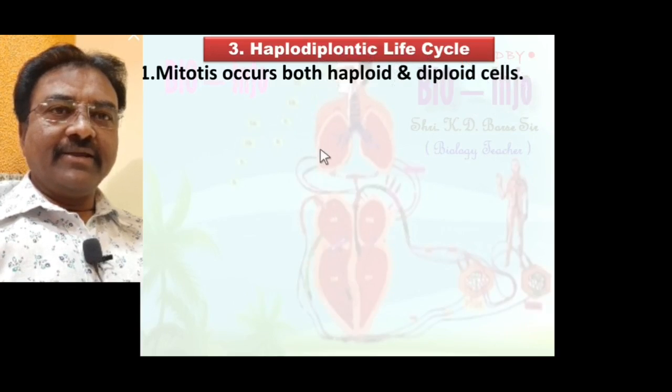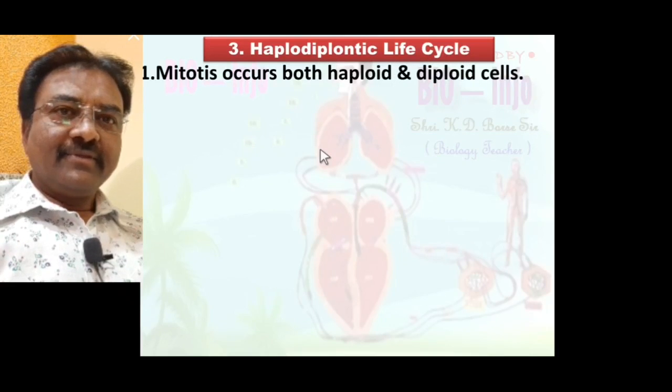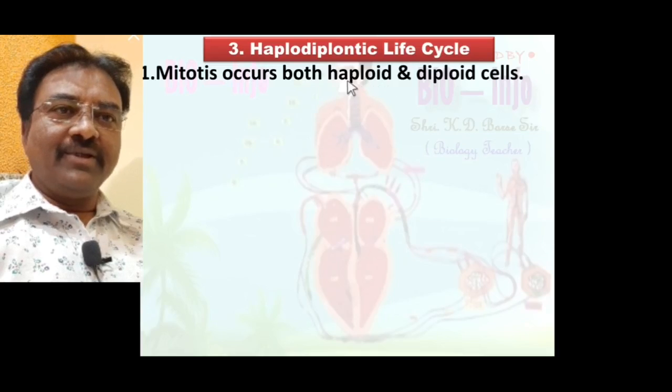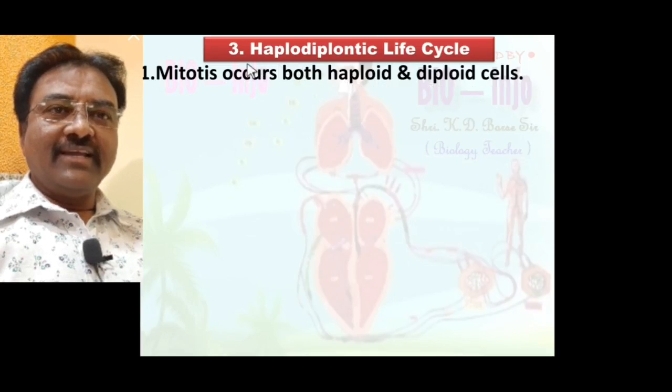Always remember, mitosis in a diploid cell is the diplontic life cycle. Mitosis in a haploid cell is the haplontic life cycle. When mitosis occurs in both haploid and diploid cells, it is the haplo-diplontic life cycle.